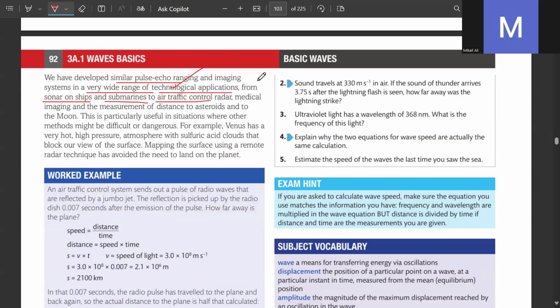At airports they can see how far the plane is. Then at a certain distance, they can restore their connection as well. This is particularly useful in situations where other methods might be difficult or dangerous. For example, Venus has a very hot, high pressure atmosphere.